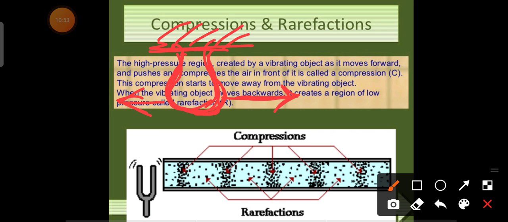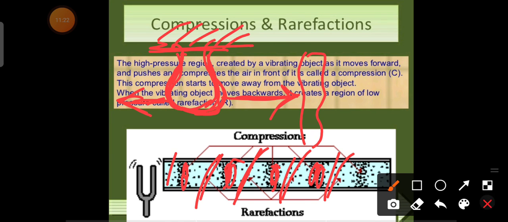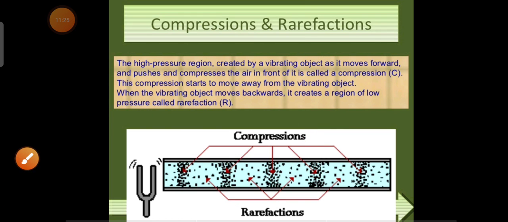When it goes forward, it creates a high pressure region, and that high pressure region is called compression. Compression means a high pressure region. When it goes backward, it creates a low pressure region, and that low pressure region is called rarefaction. You can see the compression and rarefaction regions here. These are the compression regions, and these parts are the rarefaction regions. So sound waves travel due to compressions and rarefactions.